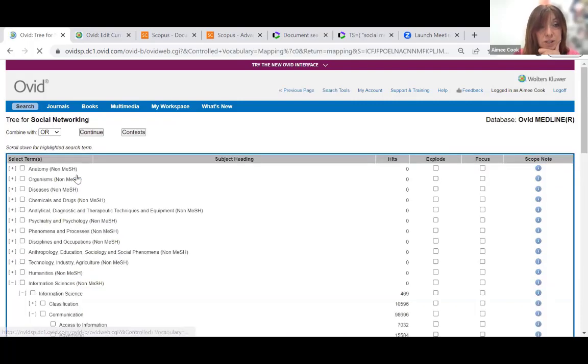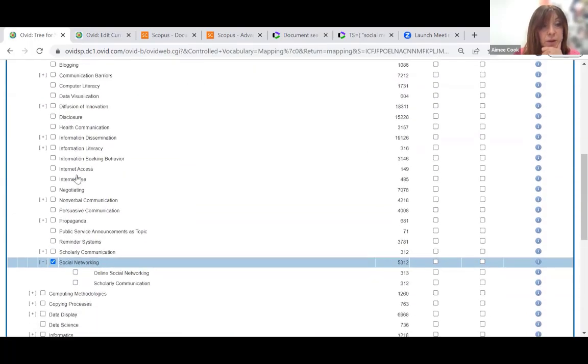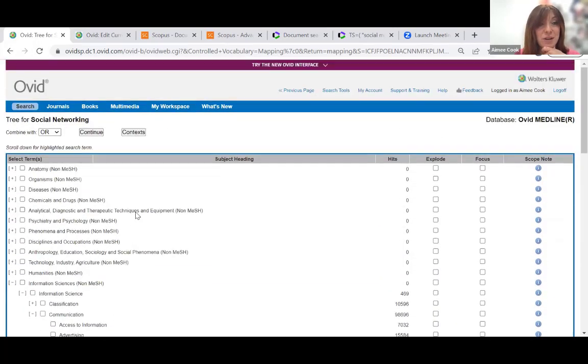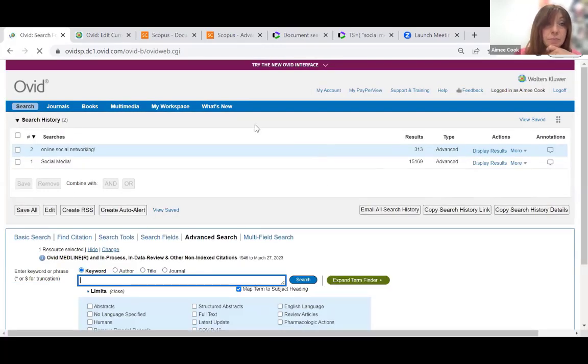So let's see if we can be more specific. Aha, so we have online social networking. In this instance, we're probably going to uncheck social networking and swap it to the more specific, more relevant item so that we don't end up with lots of face-to-face communication. So I'm going to add that in.